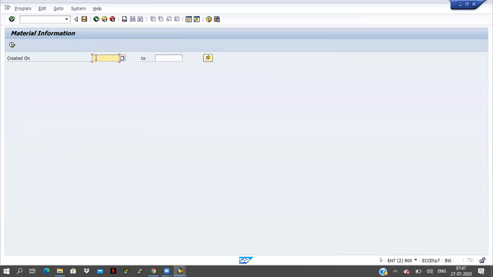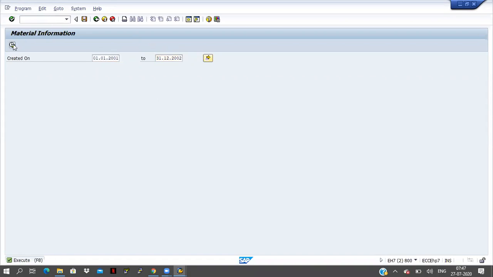Now my requirement is 01.01.2001 to 31.12.2002. So which materials are created between these two dates? I want to display those records only. I will go for /h here.